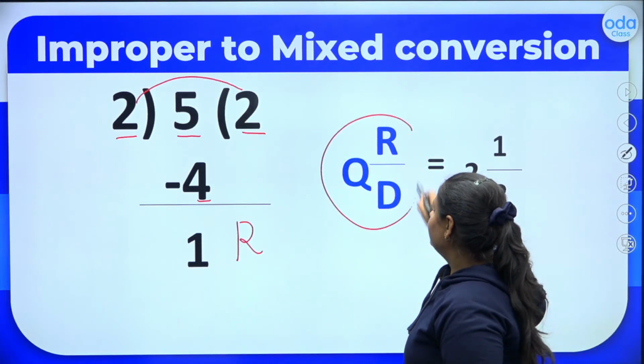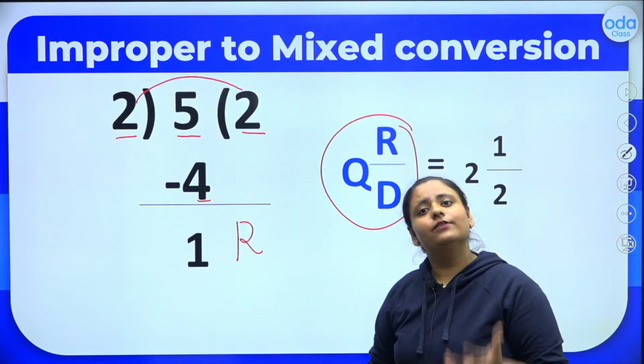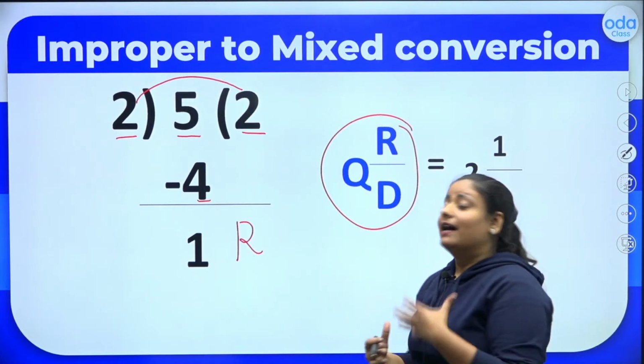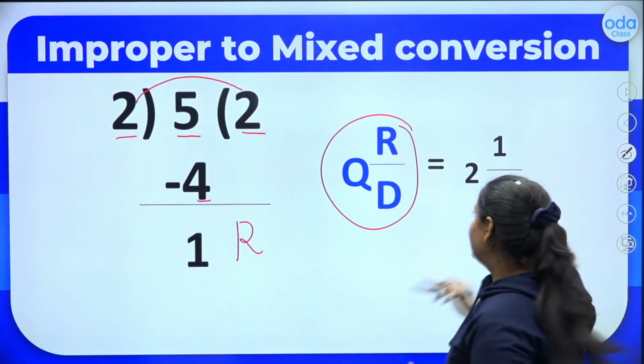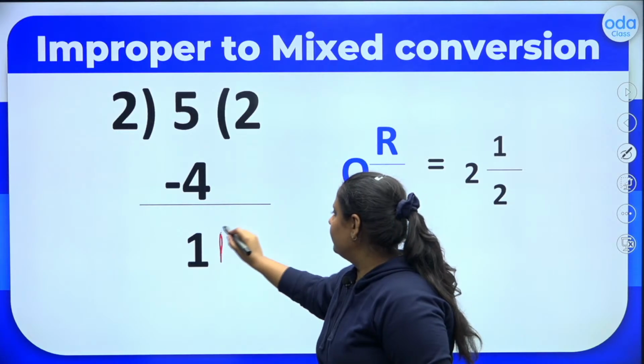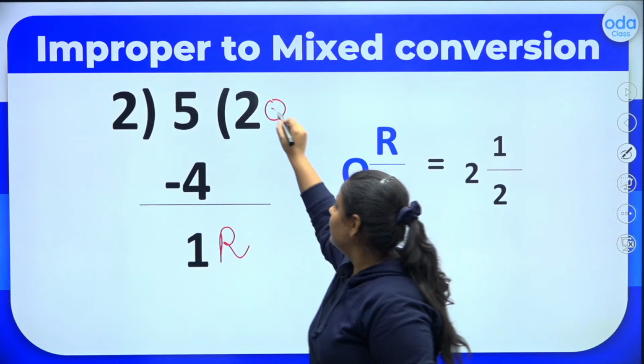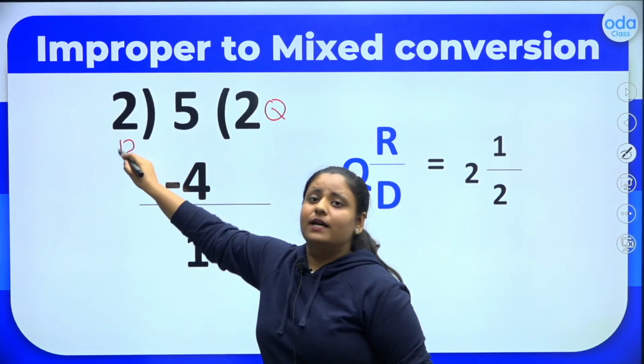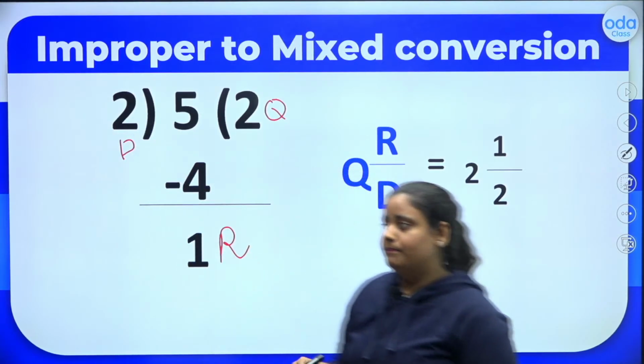This is the formula here, which you might have learned in your school to convert an improper fraction to a mixed fraction. Yes? Alright. So here this is our remainder, this is our quotient and this is our dividend, which we are going to use in our formula.